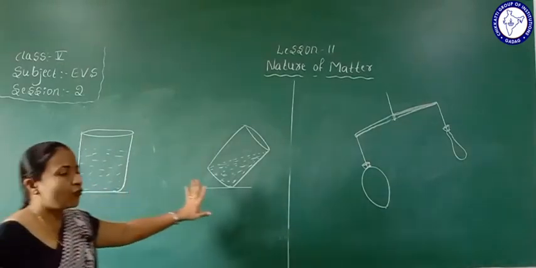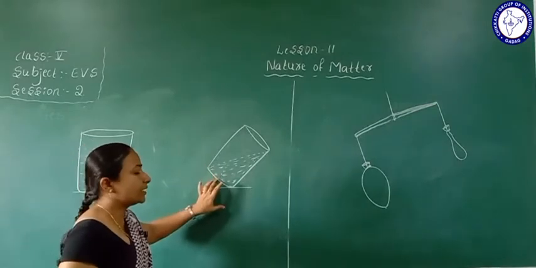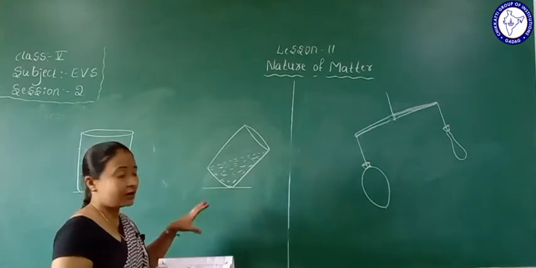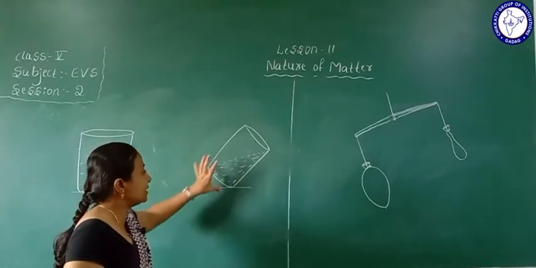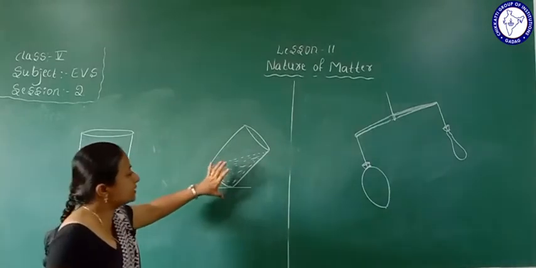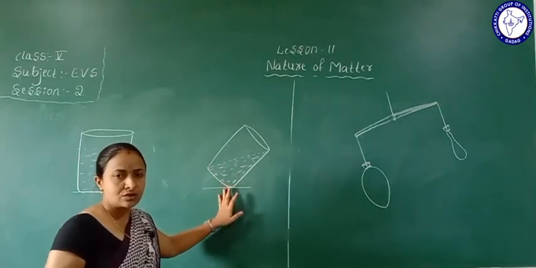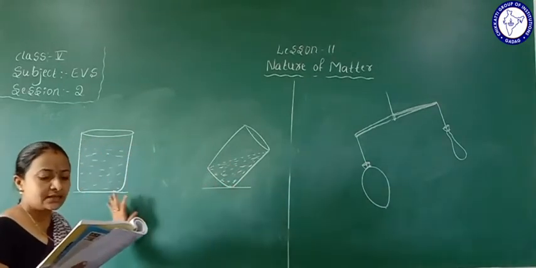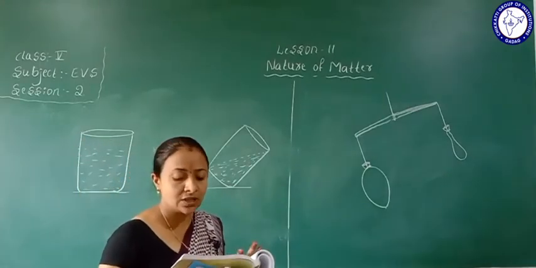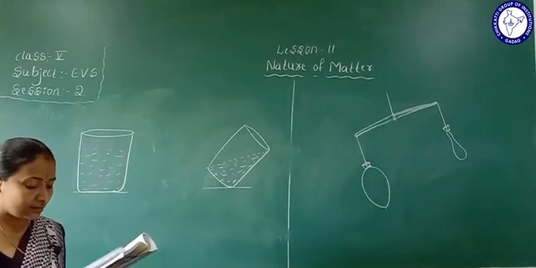That much water only we fill in both, but the liquid takes the shape of the container. Understood? If you slant it a little bit, the position changes accordingly. So what we understand here is that the shape of the liquid changes according to the space available in the container.